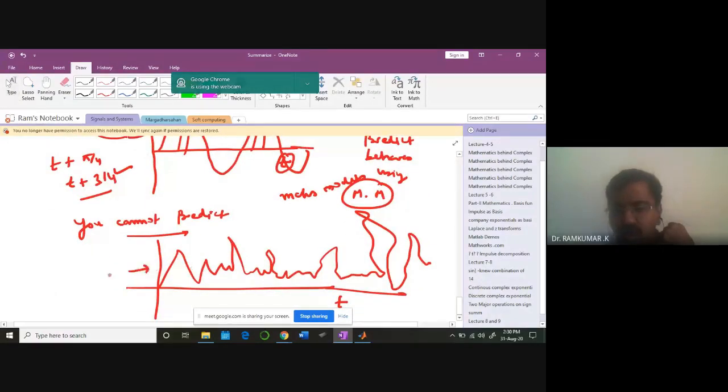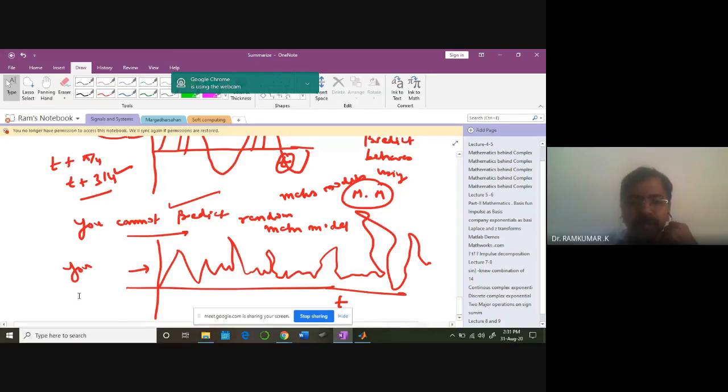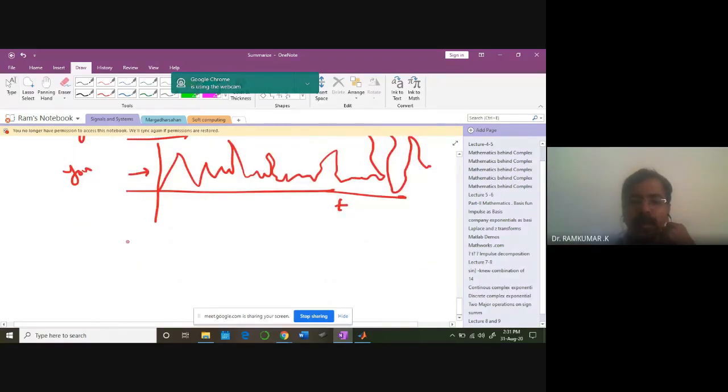But for non-deterministic signals, you cannot predict. Cannot predict, that's the key. You cannot fit a math model for a non-deterministic or random signal. It's called random. For example, social scientists have been predicting about human welfare and all for quite a long time.